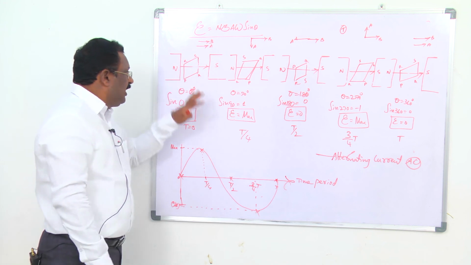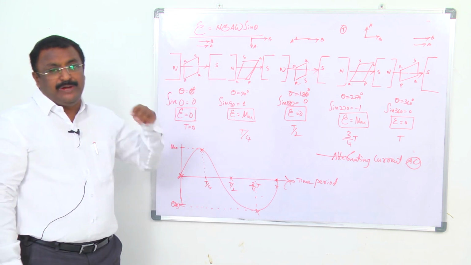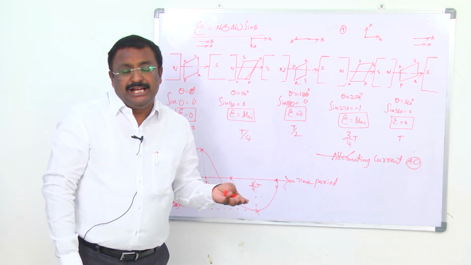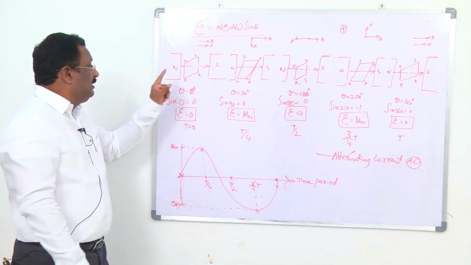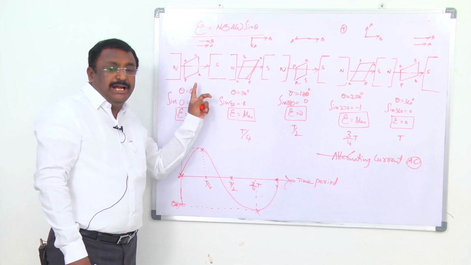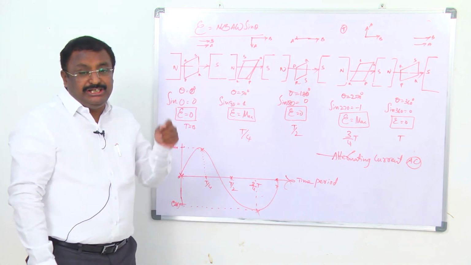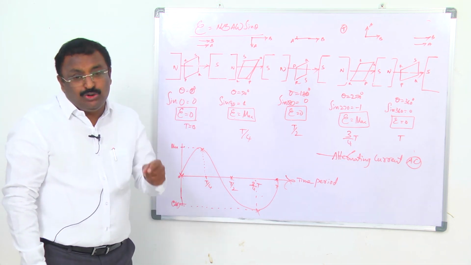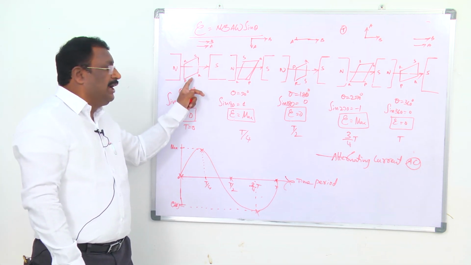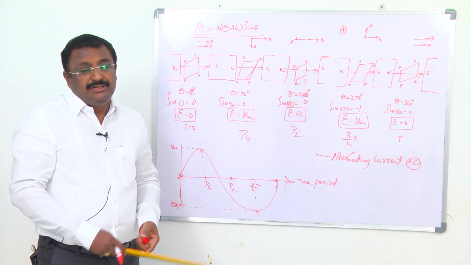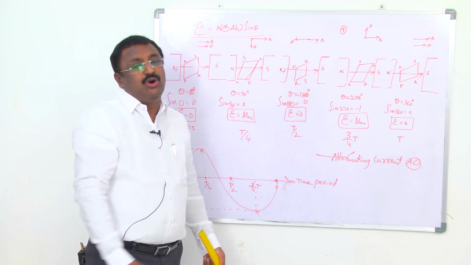When the coil is rotating, the coil is subjected to varying magnetic fields. As a result, EMF is induced in the coil. But the rotation of the coil in the magnetic field is very tough. It is not so easy. Why? Because to rotate this coil inside the magnetic field, we supply mechanical energy from outside.